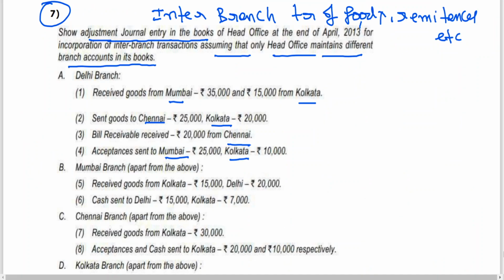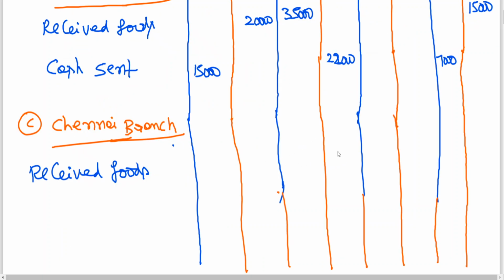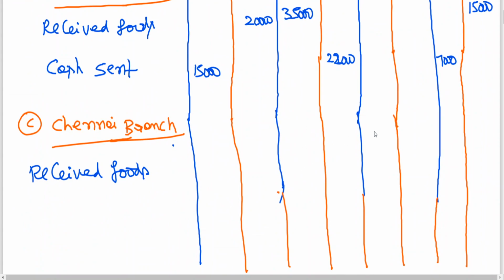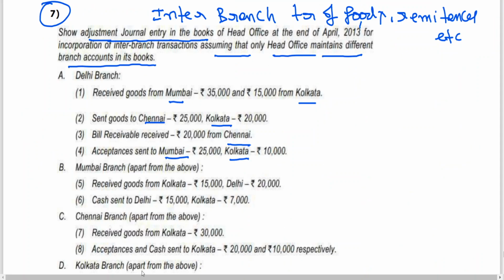What is the goods value? 30,000 debit. Who has given? Calcutta 30,000 credit. Clear? Acceptances and cash sent to Calcutta. Acceptance is 20,000, cash is 10,000. So Chennai branch should be credited, Calcutta branch should be debited.